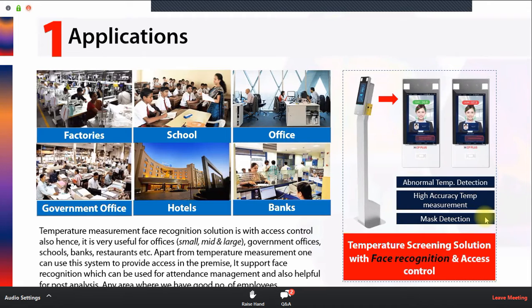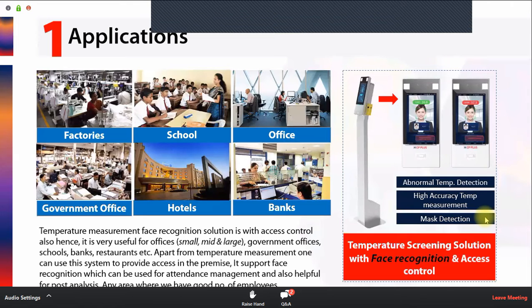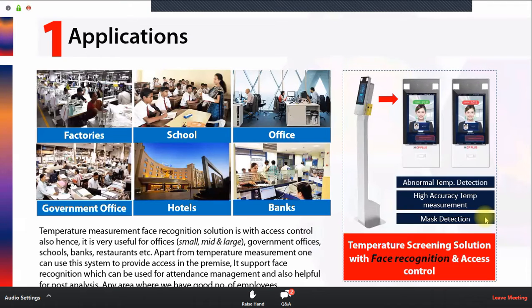If any random person or guest comes, he will also place his wrist near the measurement sensor. The sensor will measure the temperature, and the face recognition terminal will capture the face. It will not recognize, but it will capture the face, overlay the temperature information, and store it on the face terminal machine. If the database is there, it will match the face and give the identity of that person. It will also detect whether the person is with a mask or without a mask, and if any person is without a mask, it will give an alert also.